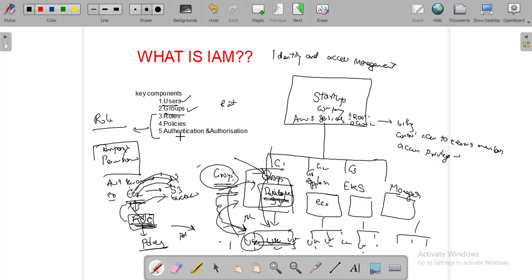And we can talk about authentication and authorization. Authentication means, similarly, suppose on any Facebook login, we are giving a username and password. Even if both are correct and we sign in, we need to remember one thing.